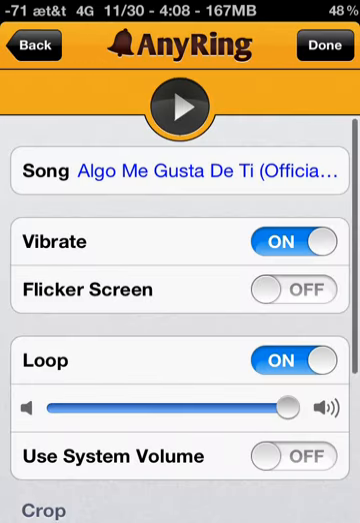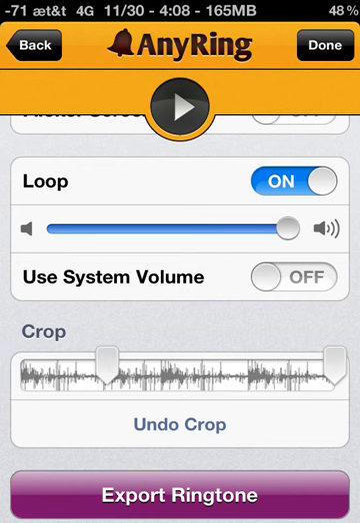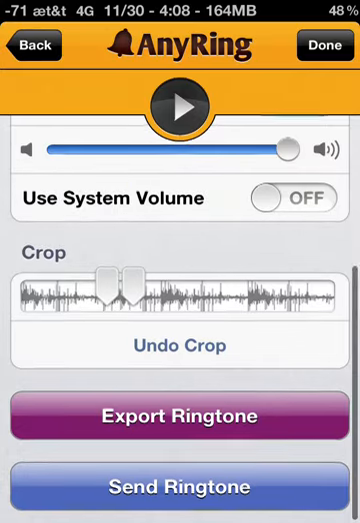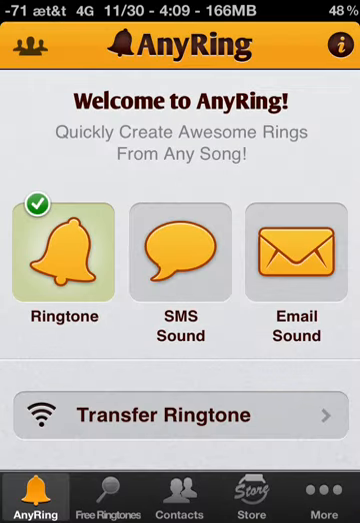You can even adjust it right here. And you press done. And then for spring. And you're all set up.